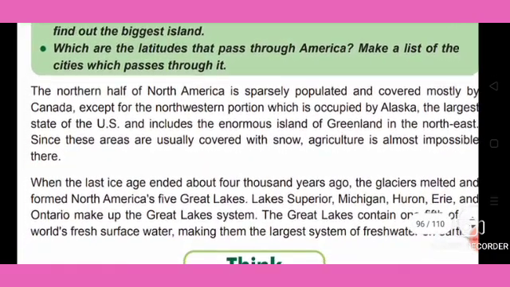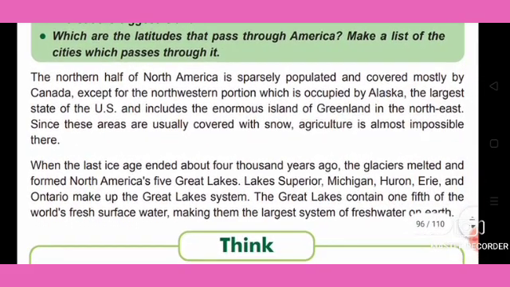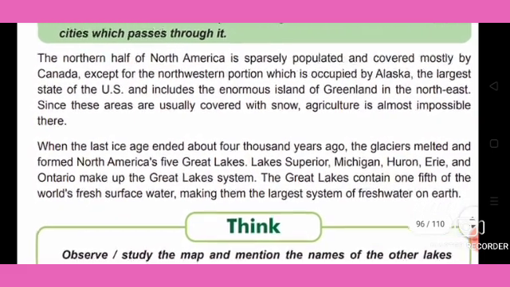The northern half of America is sparsely populated and covered mostly by Canada, except for the northwest portion, which is occupied by Alaska, the largest state of the US.